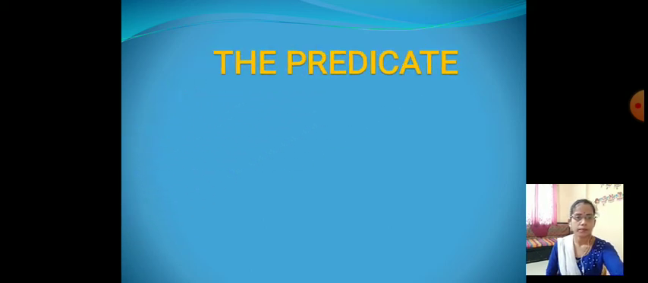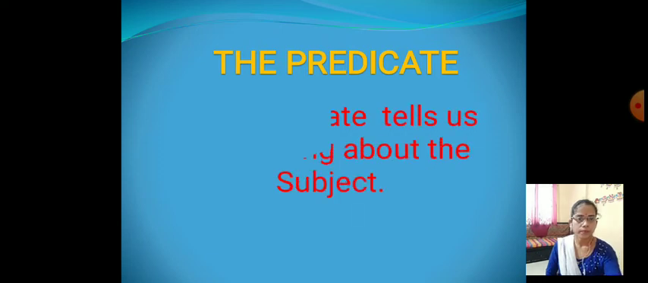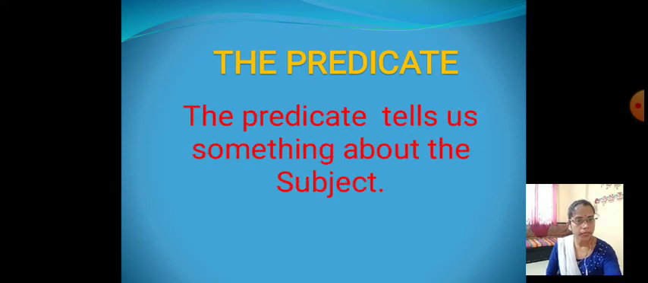Now, the second definition is that of the predicate. The predicate tells us something about the subject. It means the subject is the name of a person or thing, and the predicate gives information about the subject. It means the predicate tells us something about the subject. Okay.